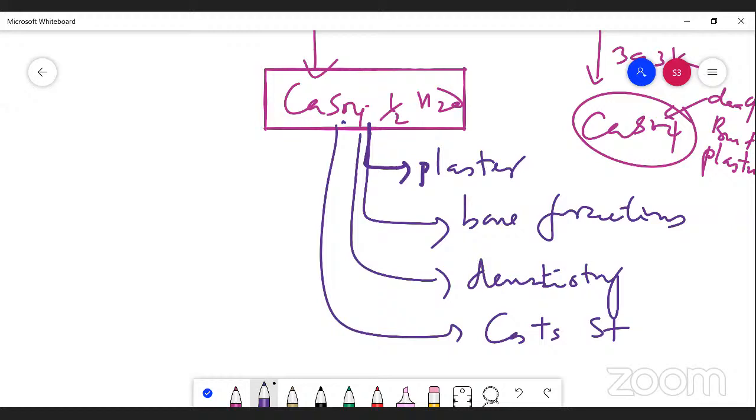These are all the purposes for which we manufacture plaster of Paris.